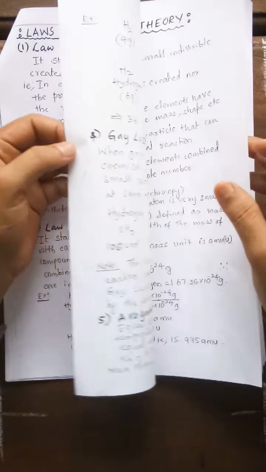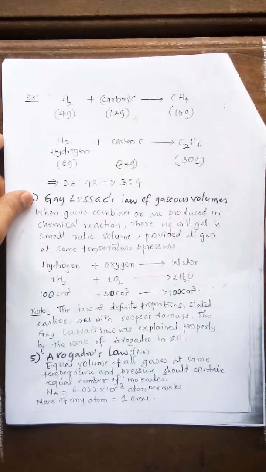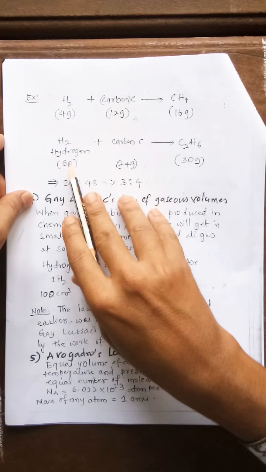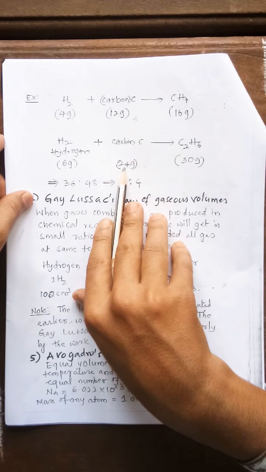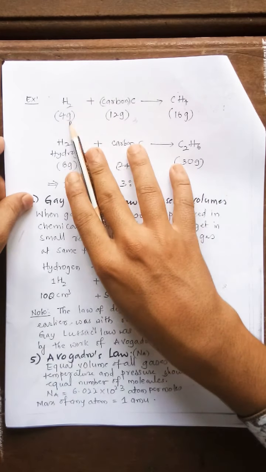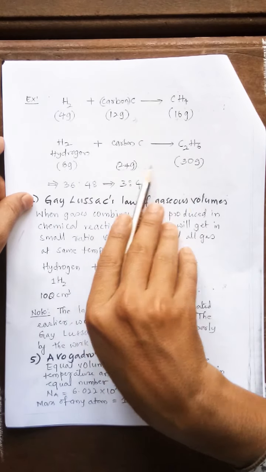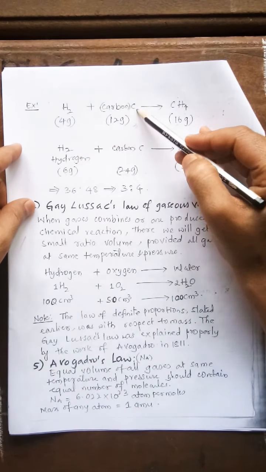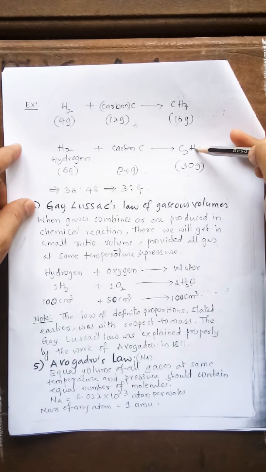Okay. Next, my dear students, here is another example for the sake of understanding. Here I have taken 4 gram and 2 gram of hydrogen, with carbon 12 gram and 24 gram. So adding 4 plus 12 we get 16, and 6 plus 24 we get 30. The main thing is that H2 reacts with carbon, but the product we get is different.